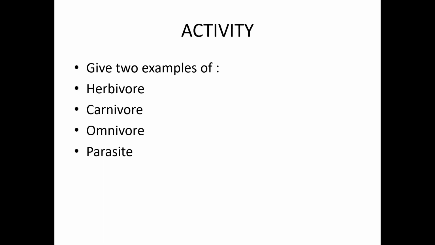Now here is an activity for you. You have to give 2 examples of herbivore. We studied about the classification of different types of consumers, include herbivore, carnivore, omnivore and parasite. You have to give 2 examples of all these 4. Herbivore 2 examples, carnivore, omnivore and parasite.